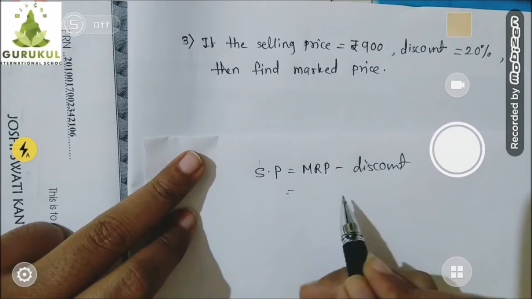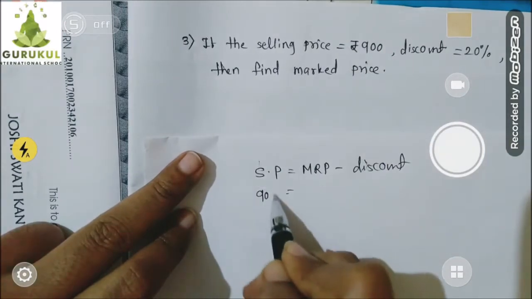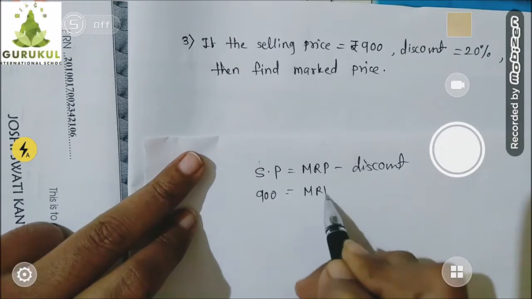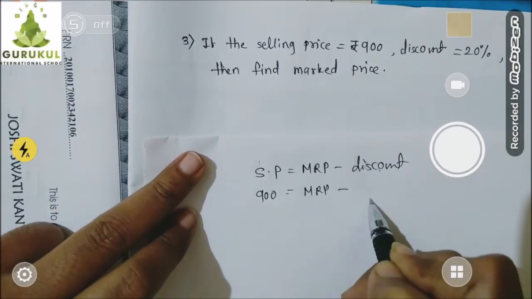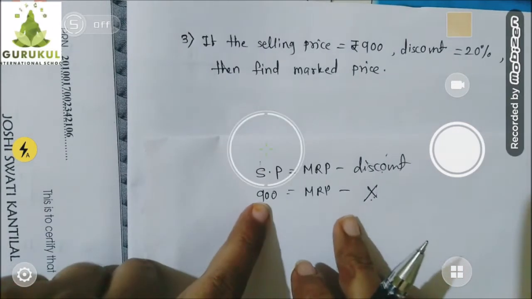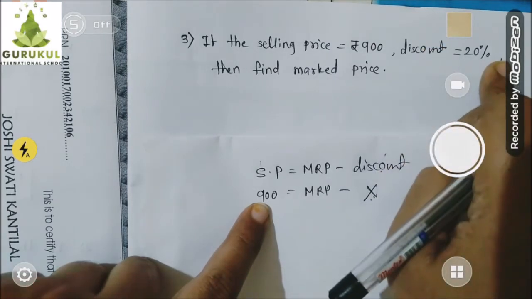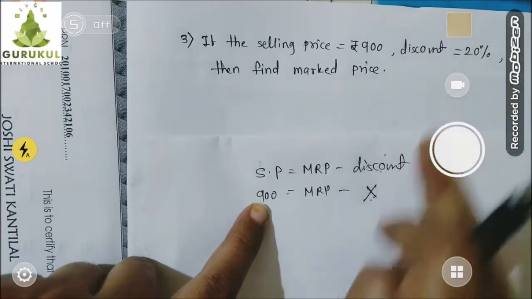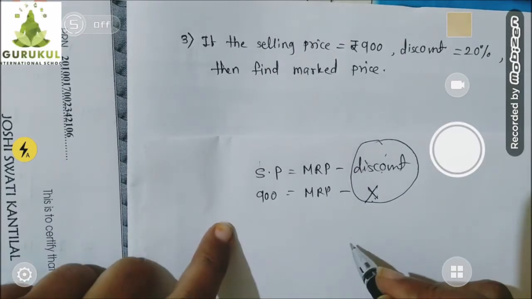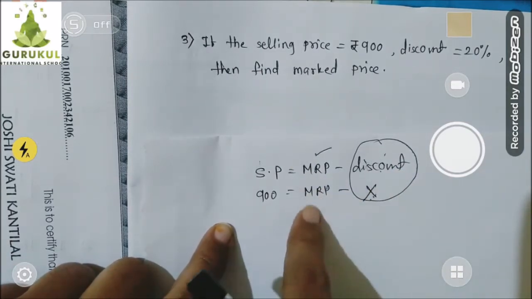Reason behind that is, if you substitute selling price is 900, mark price is the question only, so we don't know. Do we know the discount? The answer is no. It means only selling price I know, mark price I don't know, discount also I don't know. It is given, but it is given in discount percent, not in rupees form. So with two unknown things, I cannot find out mark price value.